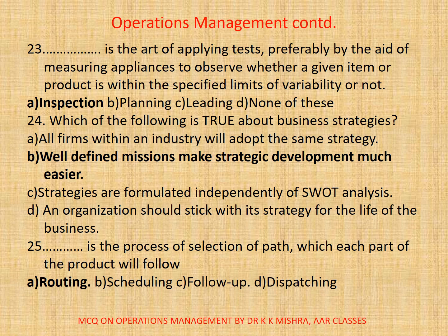25. Dash is the progress of selection of path which each part of the product will follow. Options are A. Routing, B. Scheduling, C. Follow-up, D. Dispatching. Here correct option is A. Routing.